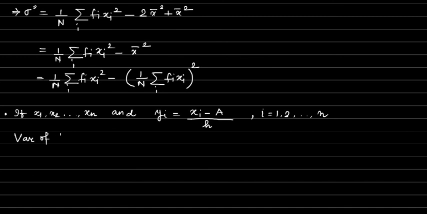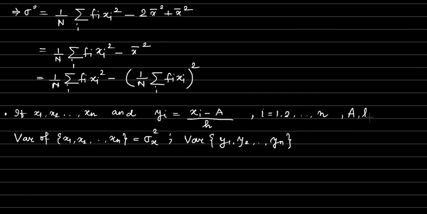Suppose we denote the variance of x1, x2, ..., xn by sigma square x, and the variance of y1, y2, ..., yn, which is related by the above definition, by sigma square y, where a and h are constants. Let us see how they are related.